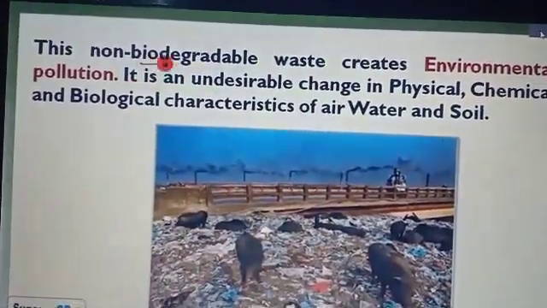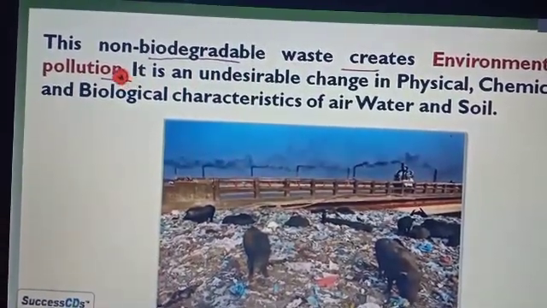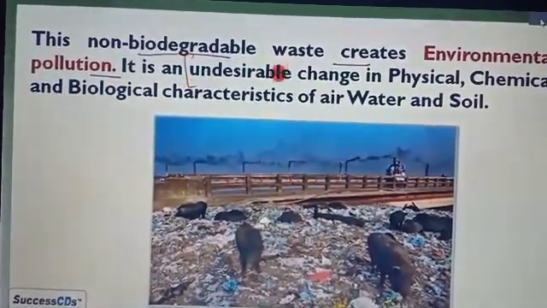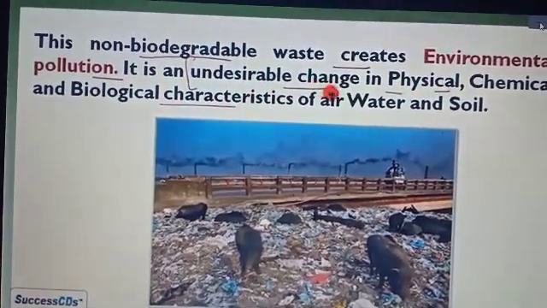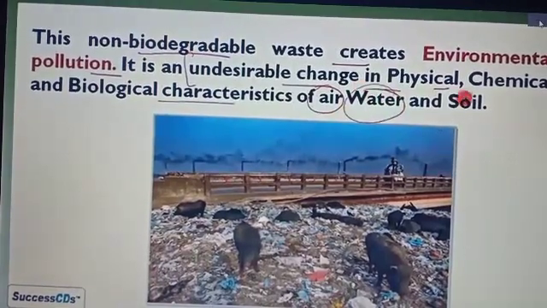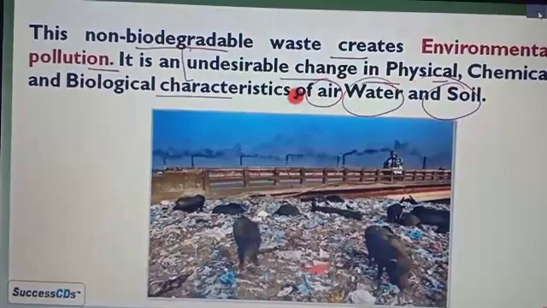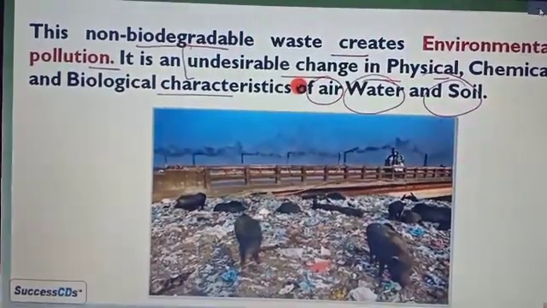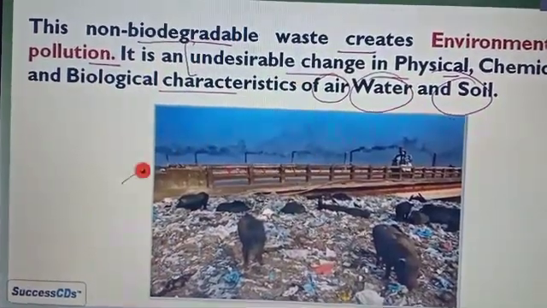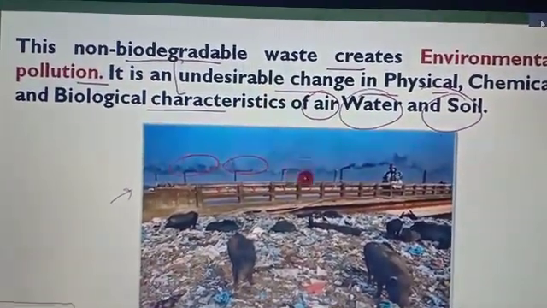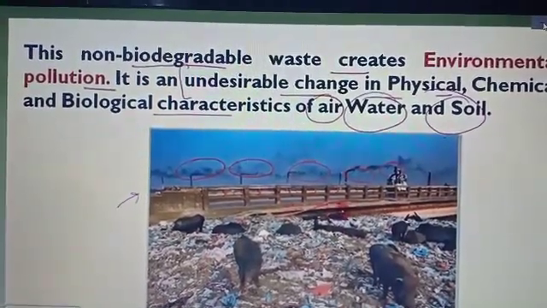Now let's see what pollution is. These non-biodegradable wastes create environmental pollution. It is an undesirable change in the physical, chemical and biological characteristics of air, water and soil. Then we consider it as pollution.